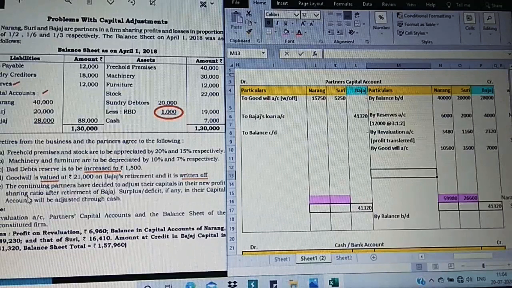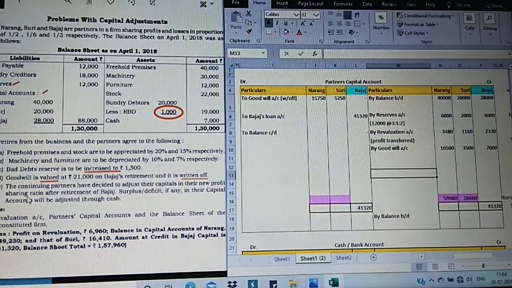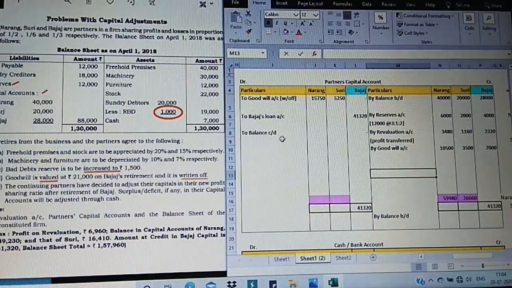Surplus or deficit, if any, in their capital account will be adjusted through cash. So the new capital, the balancing figure to be found by us, is fixed based on their new ratio, that is 3:1. We are not going to take it directly and place it. Instead, we are going for the working note.